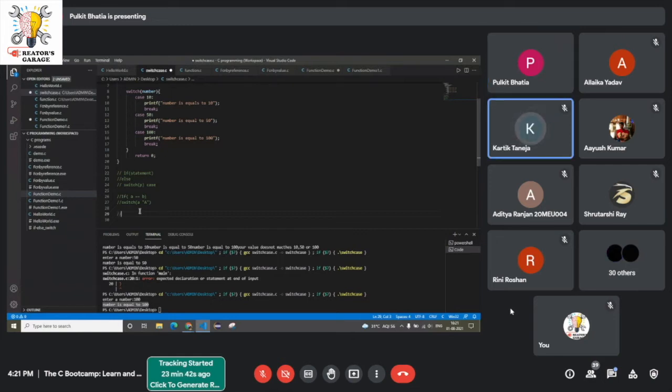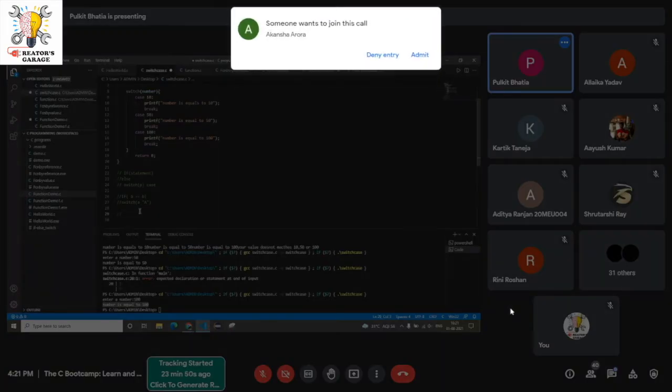If-else will be faster. Okay. Anyone else? I guess switch will be faster.